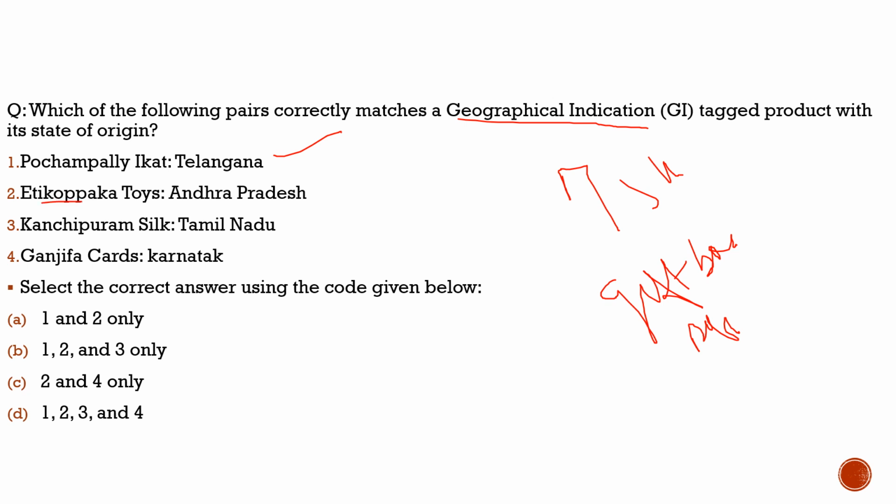Then second, Etikoppaka Toys, Andhra Pradesh, 100% correct. Third, Kanchipuram Silk, Tamil Nadu, 100% correct. Fourth, Ganjifa Cards, Karnataka, Mysore, 100% correct. So with respect to this question, all four statements are correct. So what NIT Bengaluru will do is make gift boxes of these important products from different states as we discussed, and this would be sent as a gift box to the invitees who are going to be invited on Republic Day to the Rashtrapati Bhavan. So this is all about this topic.